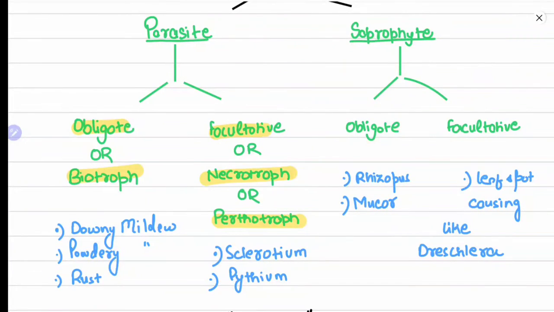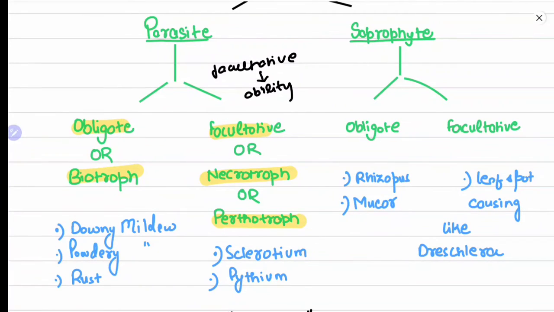So you should be familiar with these names, because nowadays the examiner does not ask about facultative or obligate, they'll ask biotroph, necrotroph, hemibiotroph. Now what does facultative mean? The word facultative literally means ability to.